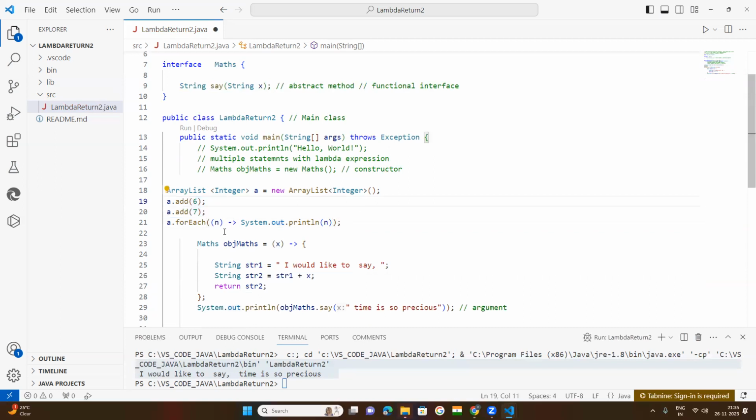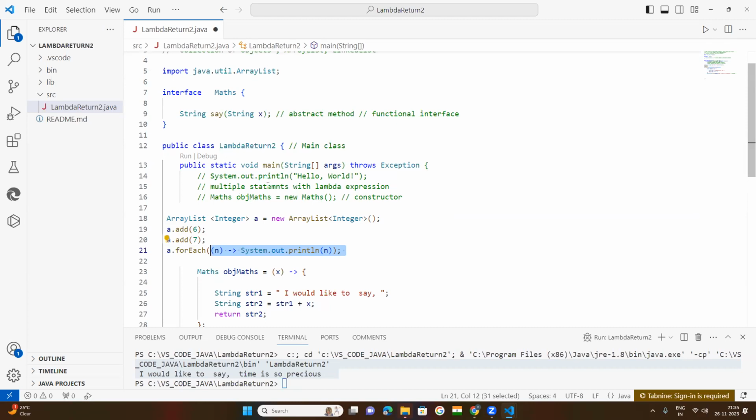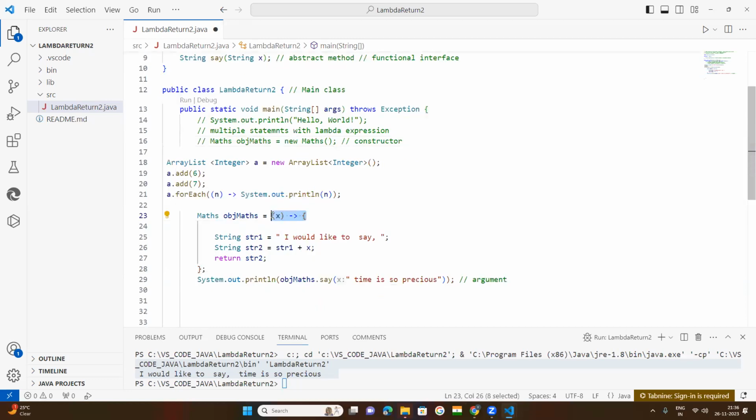Here, what I did is lambda expression implemented in a method. I told you that every time a lambda expression will be implemented in a method. Earlier we implemented it in the constructor. Where is that? Maths, this is the constructor within these brackets. This constructor was created for the Maths class. Maths means an interface. So here I have implemented it. Maths is equal to a Maths object.